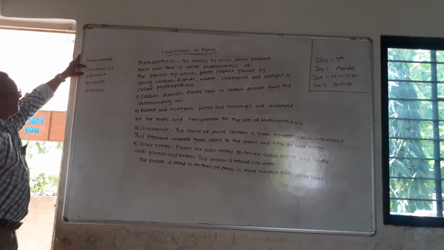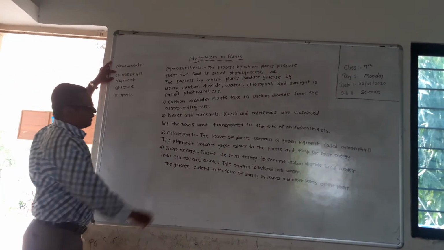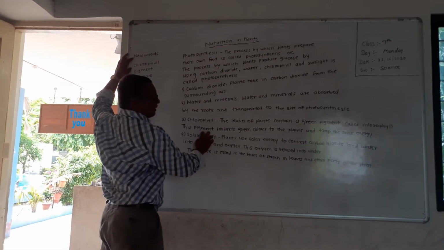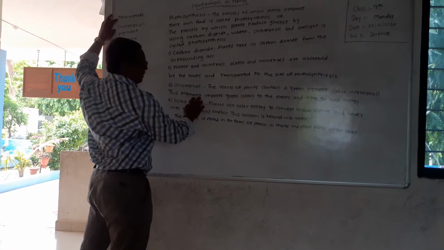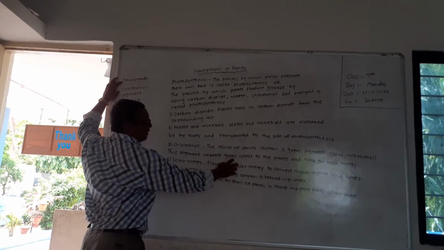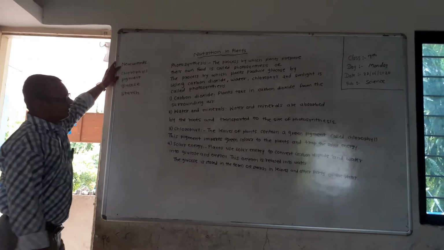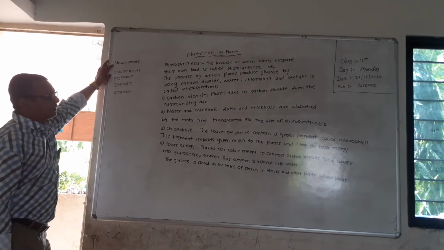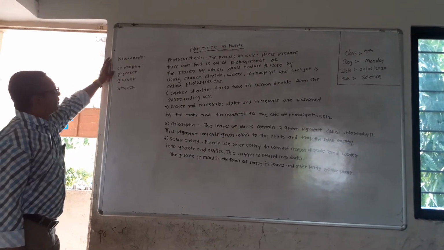Now, what is chlorophyll? Chlorophyll is the green pigment present in leaves. This chlorophyll pigment gives green color to plants and traps the solar energy during photosynthesis.